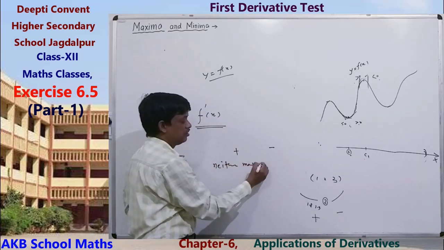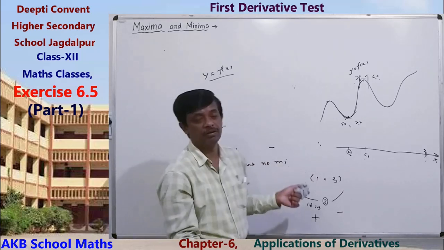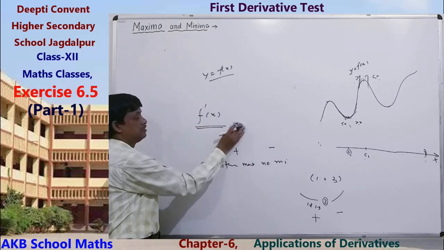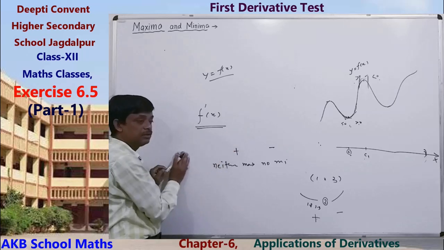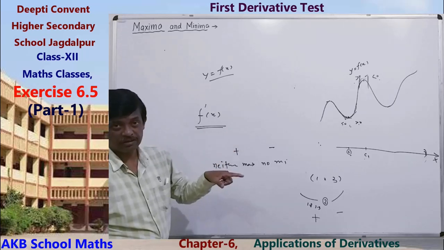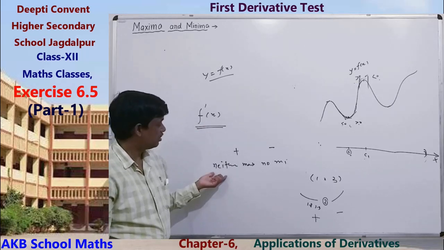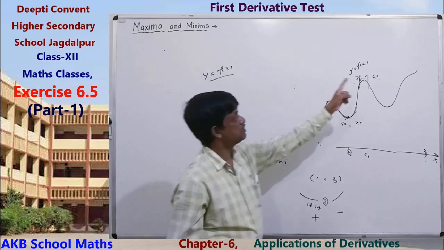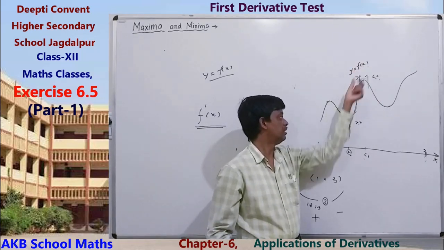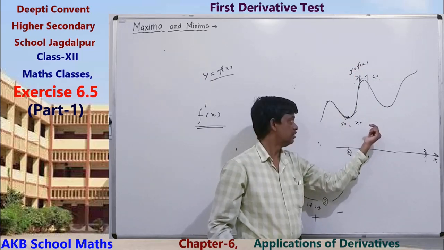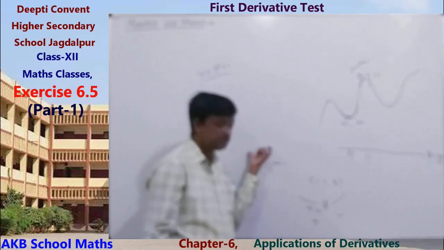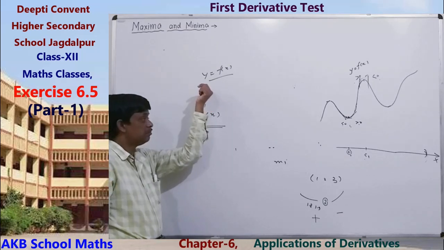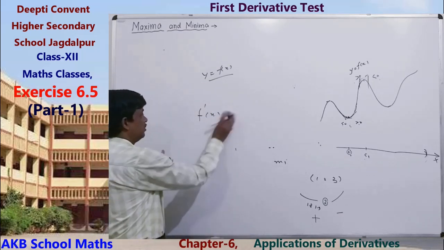Neither maximum nor minimum. If sign of first order derivative does not change, then at that point function will have neither maximum value nor minimum value. Okay. So positive to negative means maximum, negative to positive means minimum, and no change means neither maximum nor minimum. That is the process of testing maximum minimum by using first derivative. Okay,